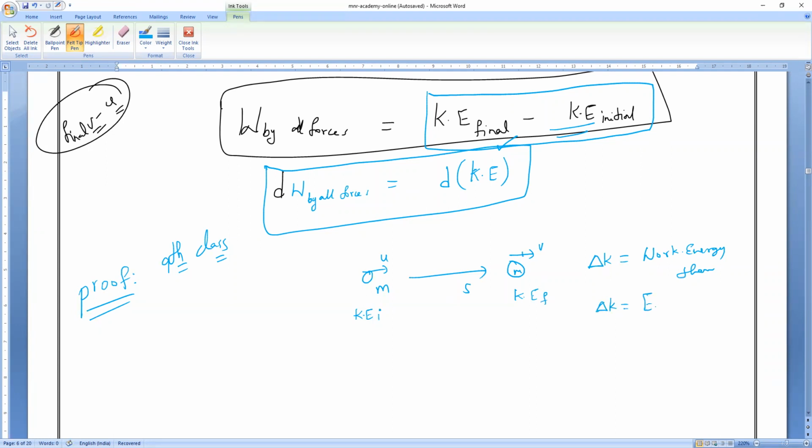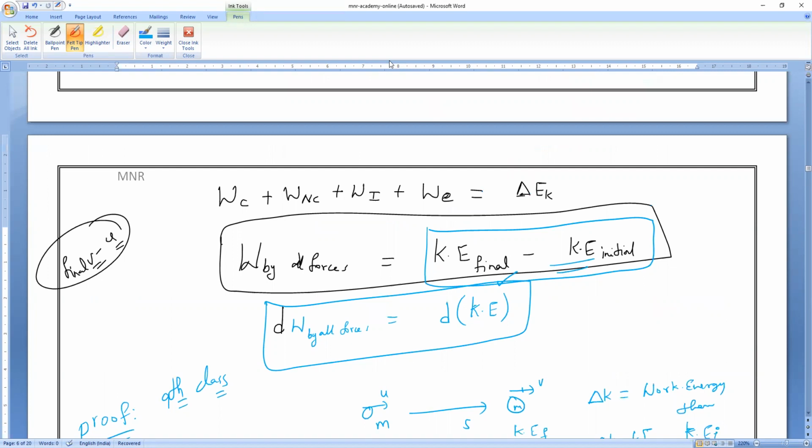So final kinetic energy minus initial kinetic energy, which is equal to half m v square minus half m u square. Both half and m are common. So with that, v square minus u square. This is only called the work energy theorem. Am I right or wrong? Verify it, everybody. Final kinetic energy minus initial kinetic energy. 9th class means that's all simple. Any doubt, anybody? All of you?